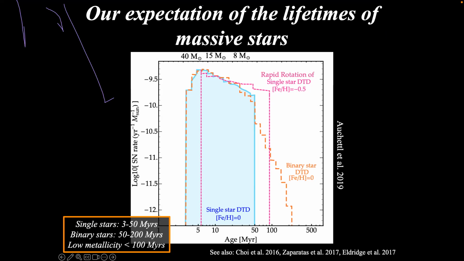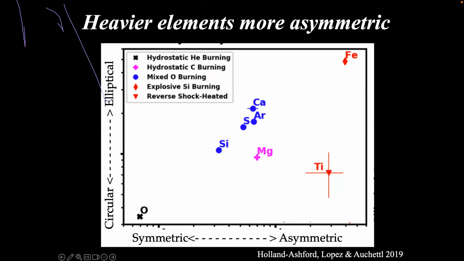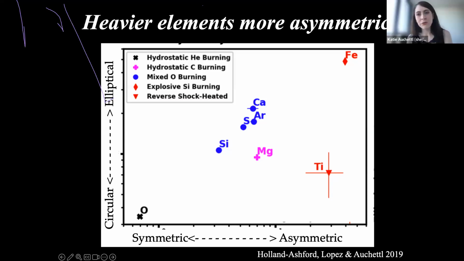Okay, thank you for that clarification. I have another follow-up question, about the morphology of these elements from different stages of burning. You showed both iron and titanium, both coming from explosive burning. Regarding the morphology, the iron is much higher on the ellipticity, whereas the titanium is more circular. But these two tend to go together. Iron is made as nickel, titanium, they come together. Why the difference? It is a huge difference.